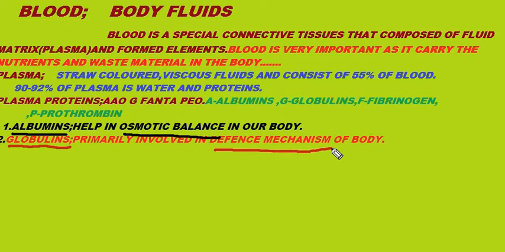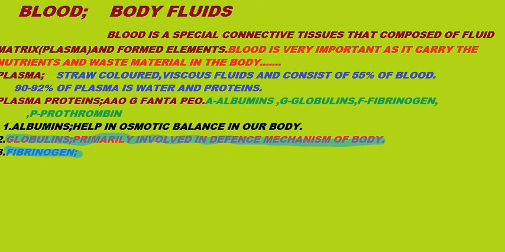Now what does the term defense mechanism of the body mean? When we get affected by a pathogen or antigen, our body starts producing antibodies against this pathogen, and at these times of attack by pathogens and antigens, globulins become activated in plasma, in blood, that is in plasma proteins.